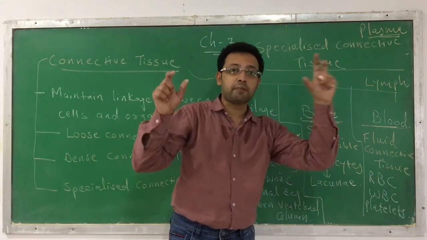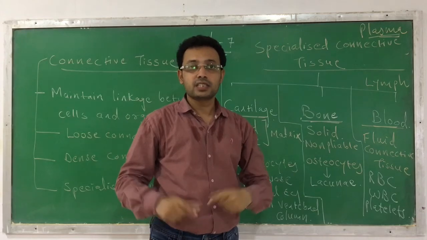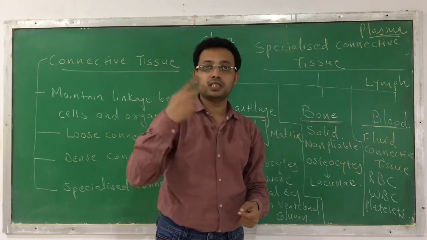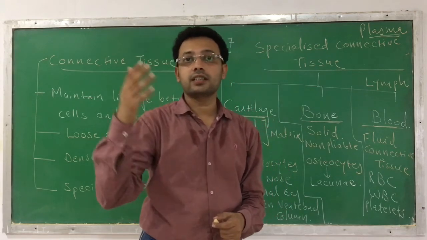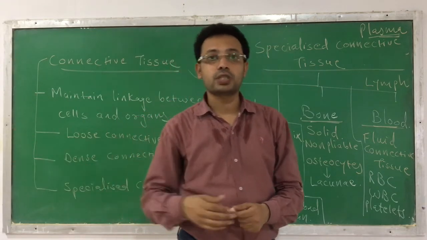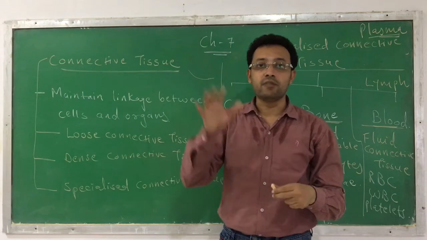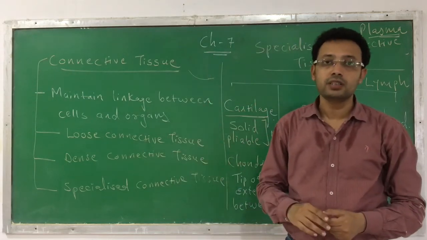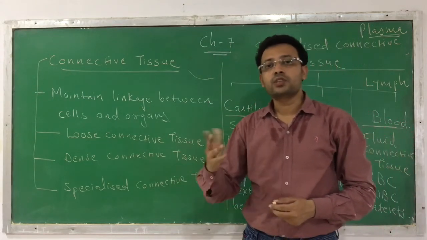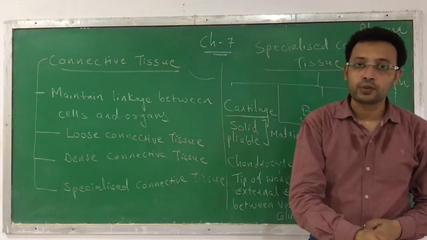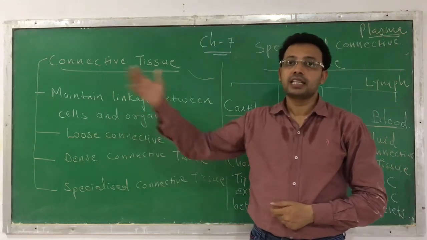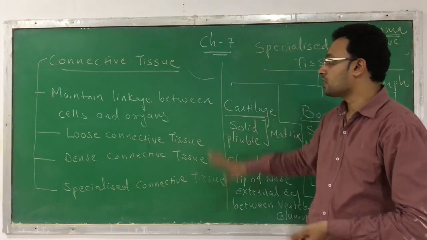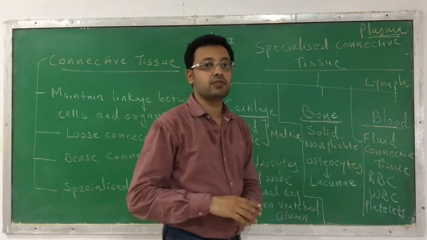So blood contains plasma and cells. Cells are of three types: erythrocytes, leukocytes and thrombocytes. The plasma is more than 90% water, and the remaining part contains proteins, nutrients, waste, gases, etc. So this is regarding specialized connective tissue.